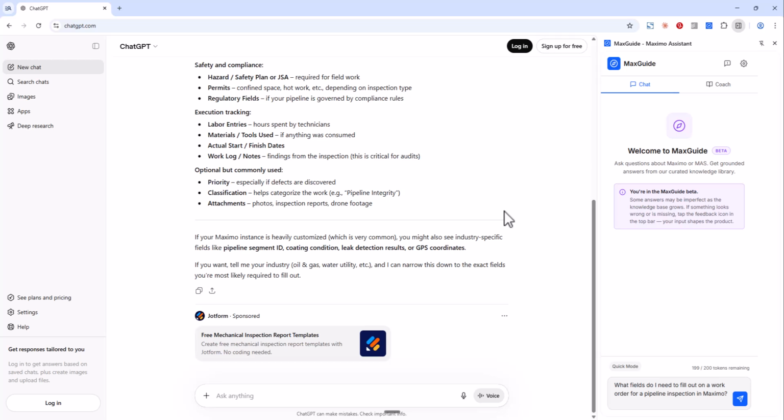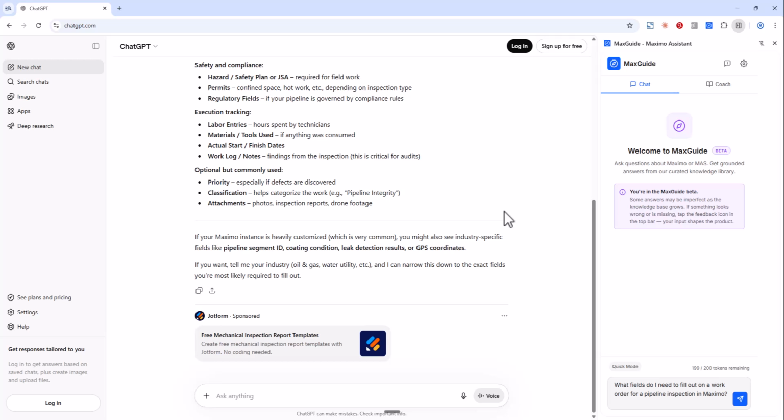Hazard, safety plan, or JSA. Safety plan, real. Hazard, real. But JSA, job safety analysis, is a general industry term, not a Maximo application or field name. ChatGPT is mixing real Maximo terminology with generic safety language and hoping you won't notice.